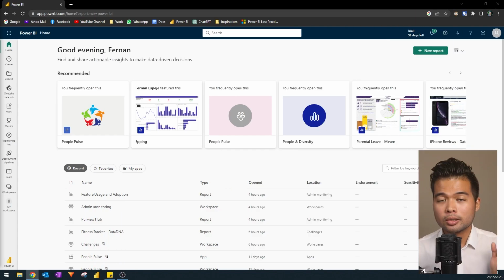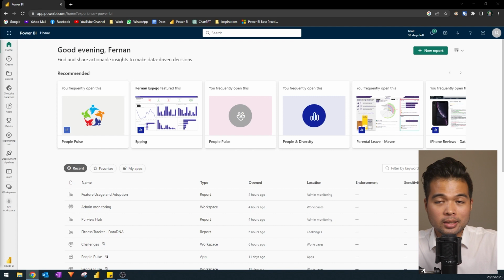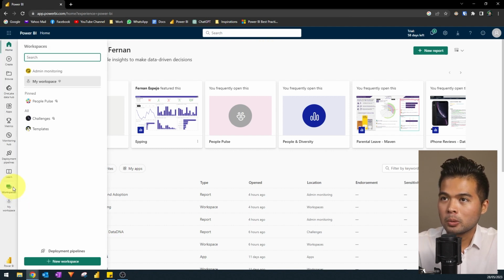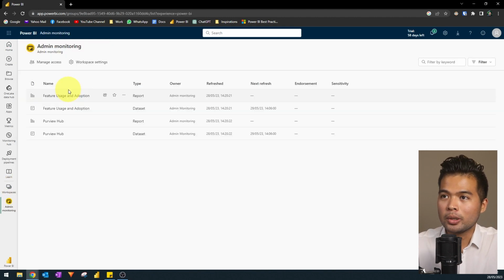The feature is turned on by default. So that means that if you jump straight into your Power BI service, here we are in my Power BI service, for example, if you are the tenant admin for your service, when you go to your workspaces, you will have this new option available for you: admin monitoring. When you enter here for the first time, it will generate these two reports for you, feature usage adoption, and Purview Hub. We'll go through them separately later.